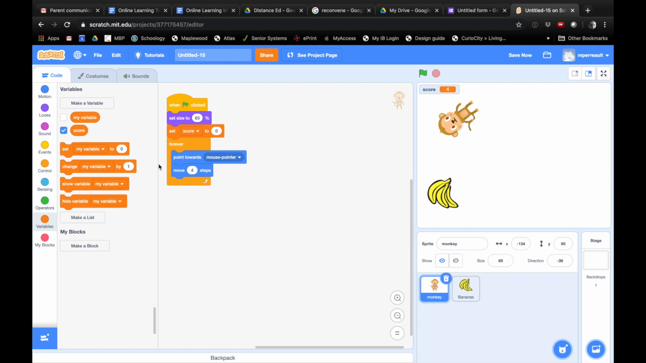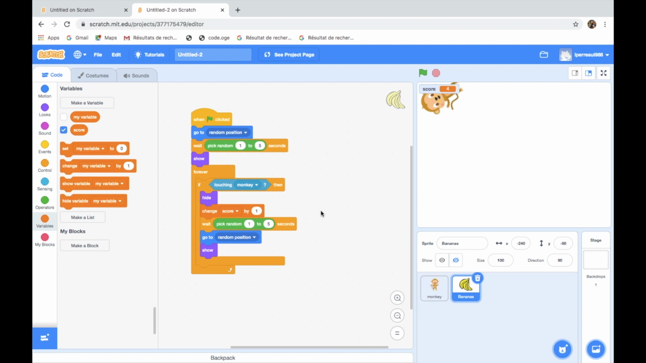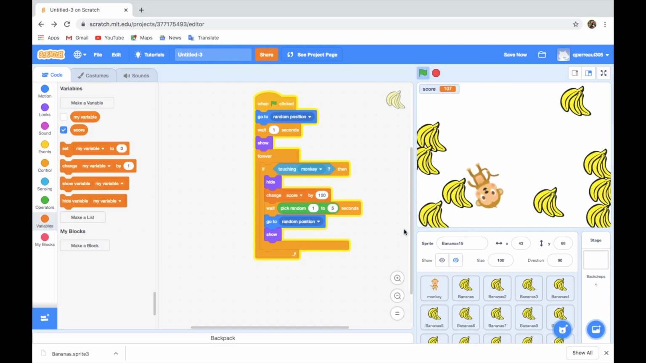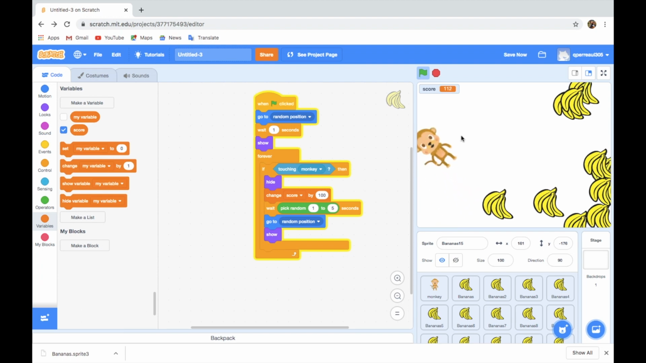Okay. Now you can duplicate your bananas if you want. So I'm going to duplicate my bananas again because I like having the bananas. I'm just going to duplicate mine so that I have lots on the screen to go get and see how. From one banana, I get 100. Oh yeah? Oh, Quinn, you're cheating.